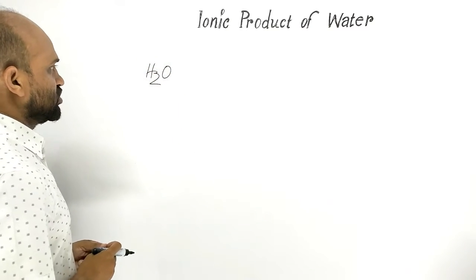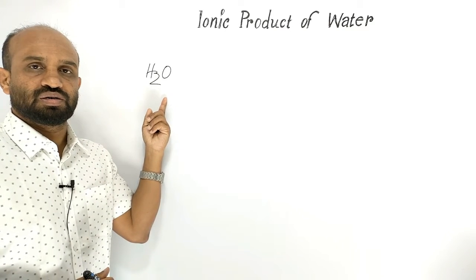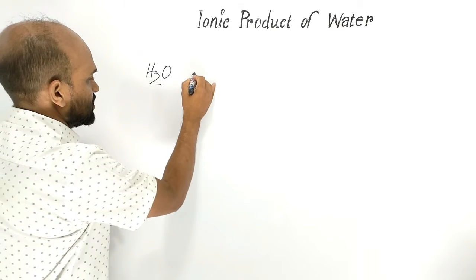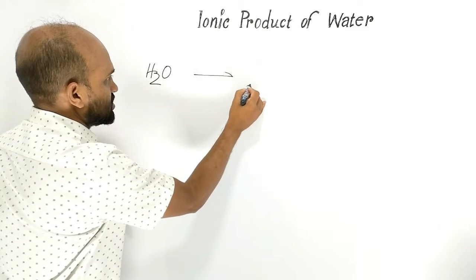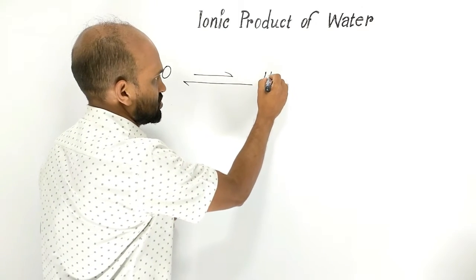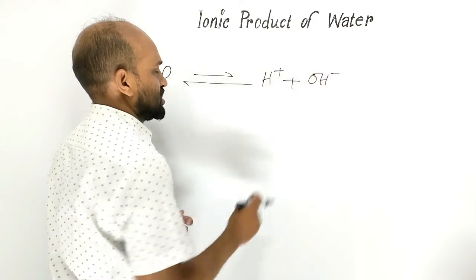This is a water molecule which acts as a weak electrolyte. That is why a very little amount of water ionizes to proton and hydroxide ion.